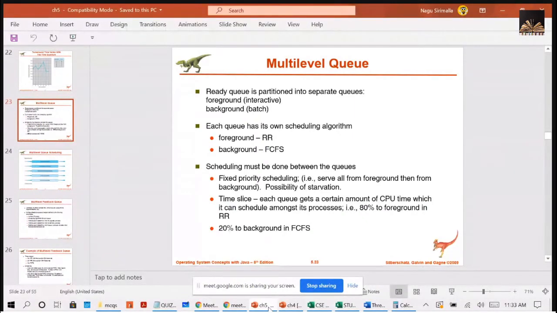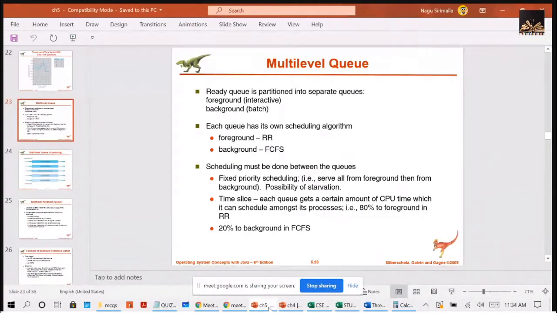Multi-level queue scheduling partitions the ready queue into several separate queues based on the memory size, process priority, or process type. Based on the memory it requires, or the process priority, or the process type, a queue is assigned for that process.